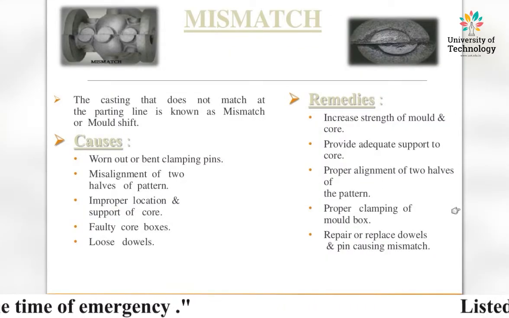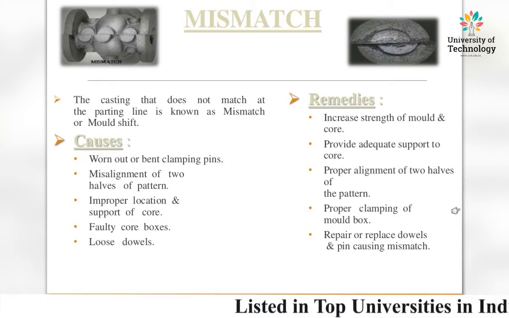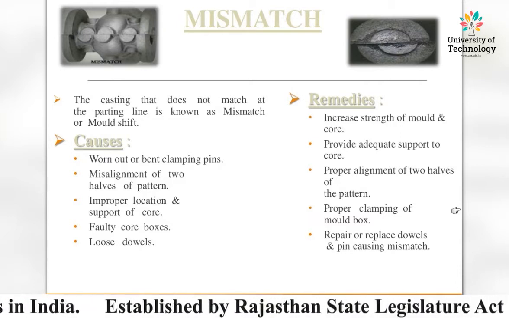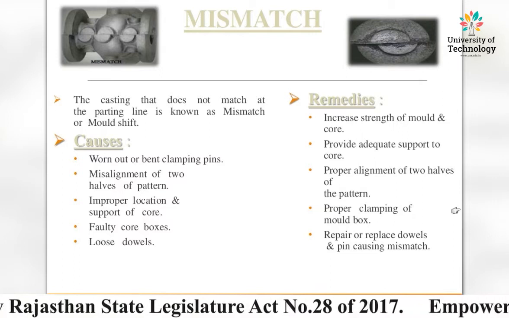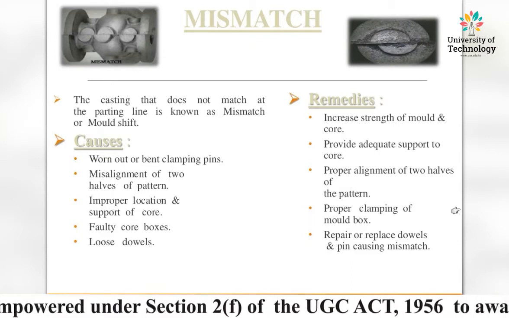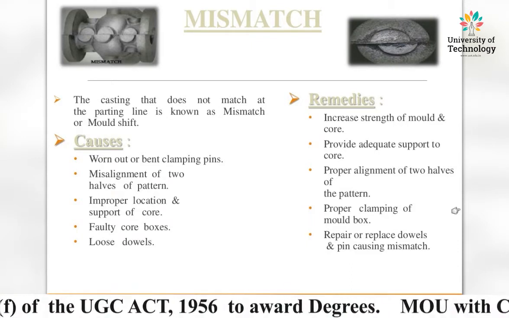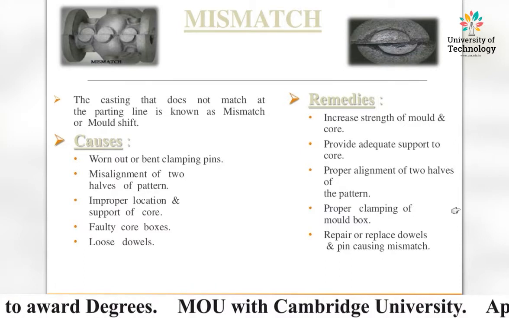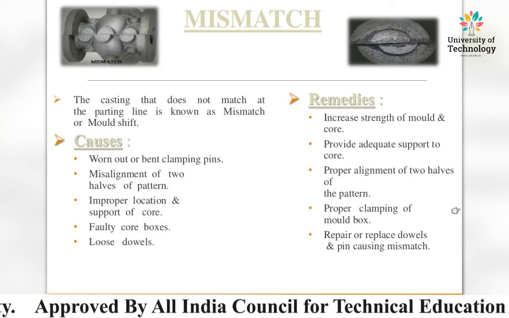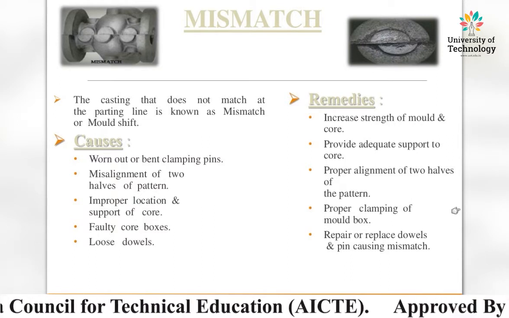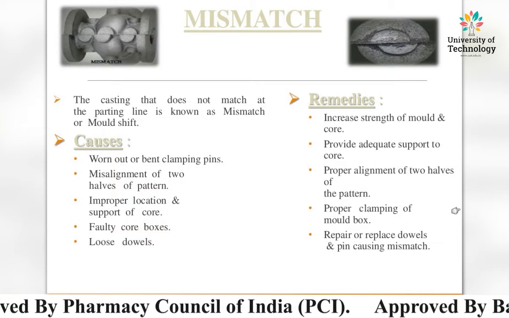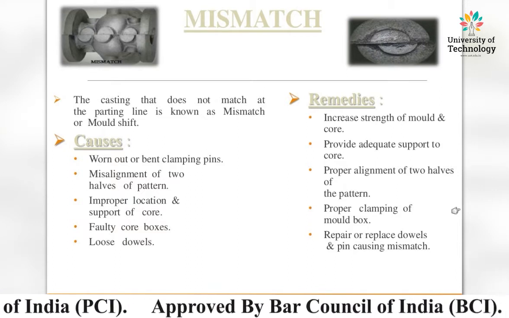The mismatch. The casting that does not match at the parting line is known as mismatch or mold shift. The basic causes of this defect are worn out or bent clamping pins, misalignment of the two halves of the pattern, improper location and support of the core, faulty core boxes, loose dowels, etc. These are all the causes of the mismatch casting defect.